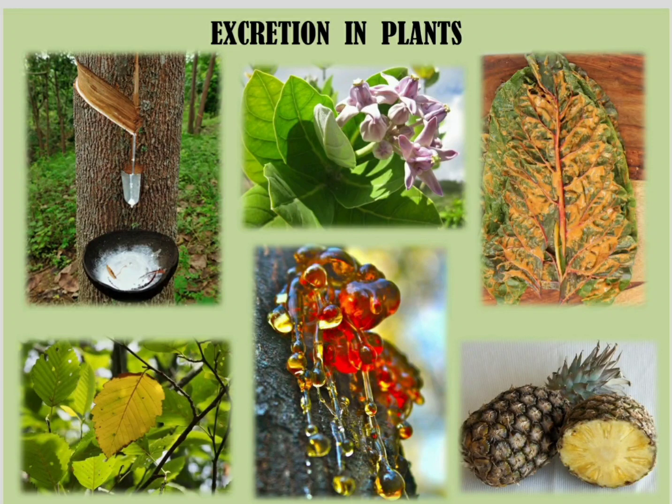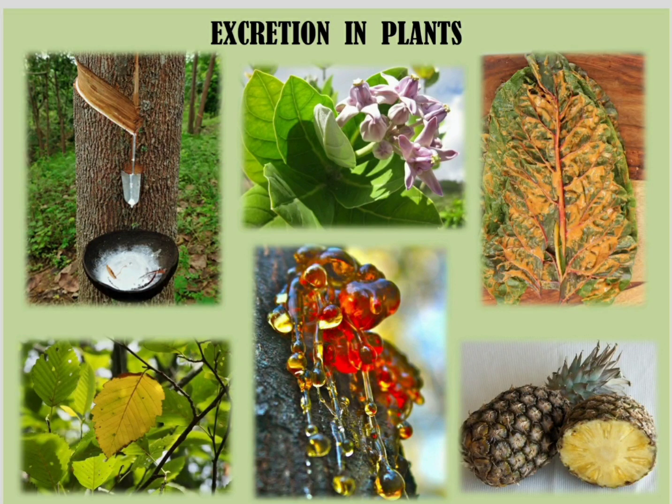So when cuts are made in the stem or in the bark of a rubber plant, this white substance starts flowing out. Then in the second picture, the purple flowers that you see, you must have seen in your villages. This is a calotropis plant.